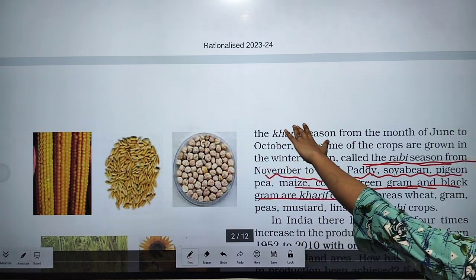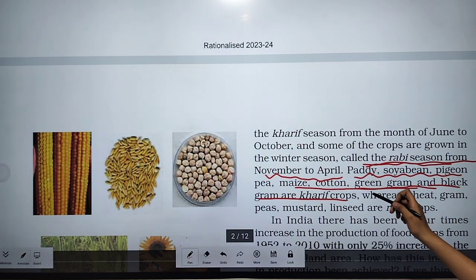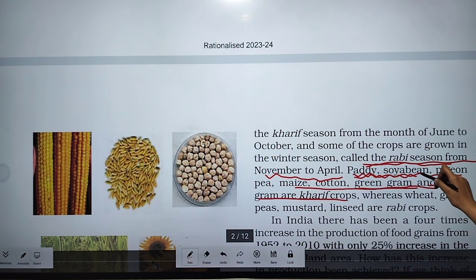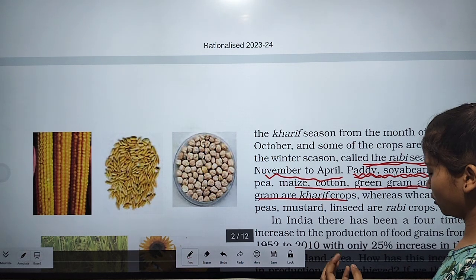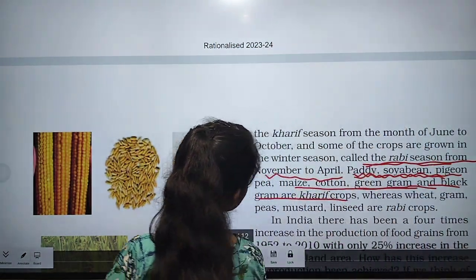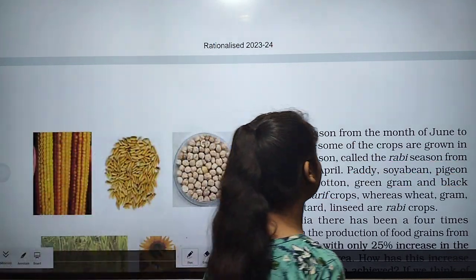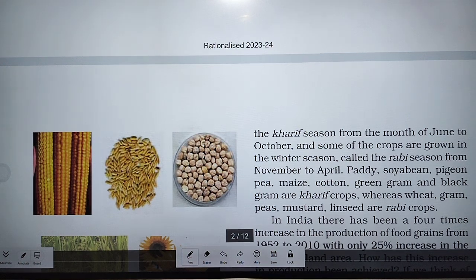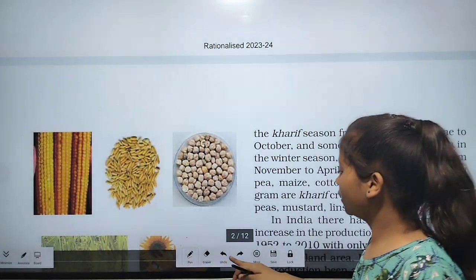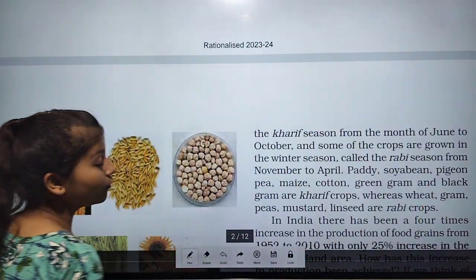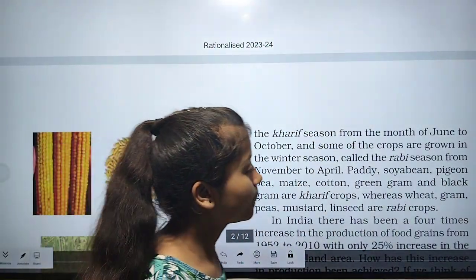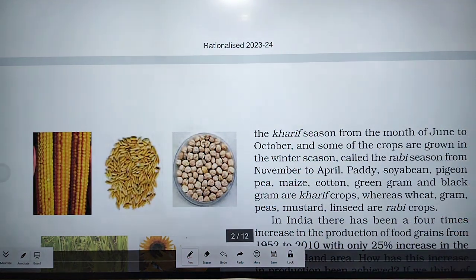It means in the rainy season these crops are grown. These are the kharif crops, grown in the month of June to October in the rainy season.